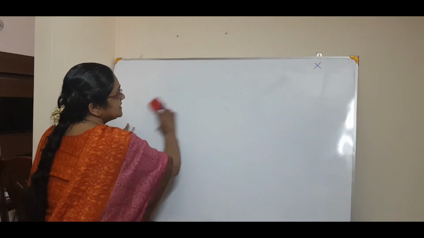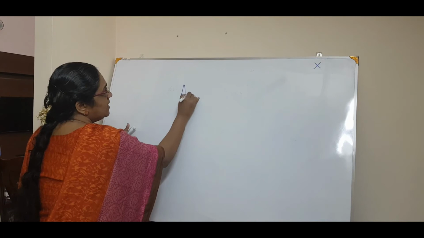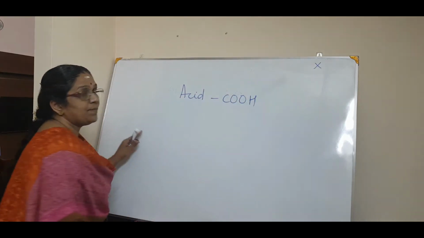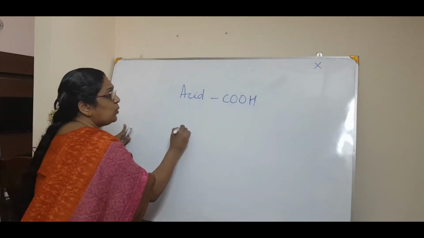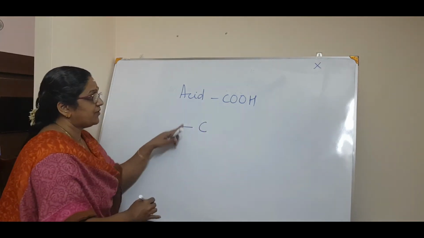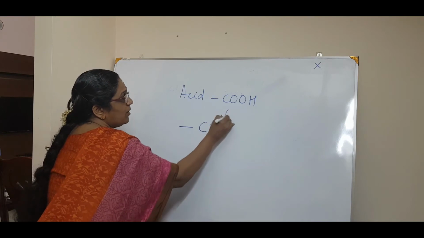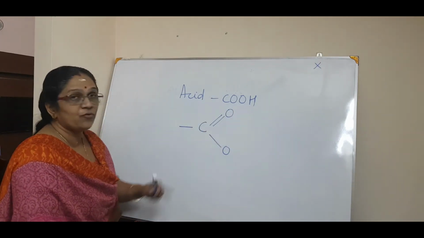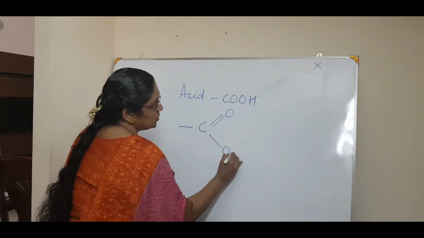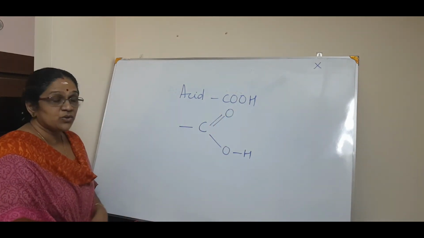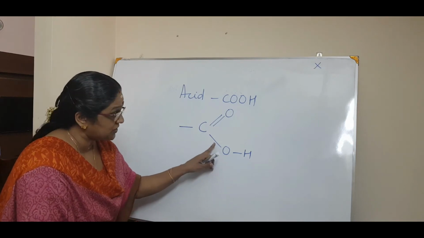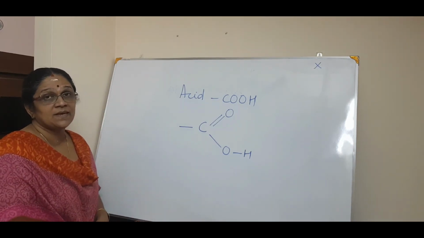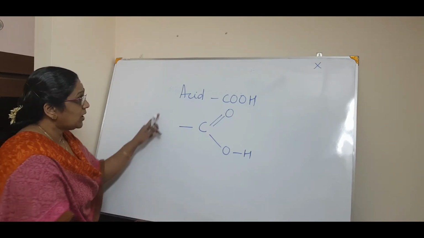Then comes the acid. How is acid written? Acid is COOH. See? H. This is the free valency. So how will I draw the structure? C, the free valency. One oxygen will be a double bond, the other oxygen will be a single bond. So 1, 2, 3 and 4. Correct? Now where does this hydrogen go? One OH bond. So here also the valency of oxygen is satisfied, that is 1, 2. Hydrogen is 1. So exact valency. Okay, so now this is acid.